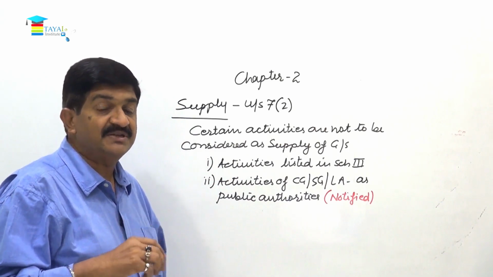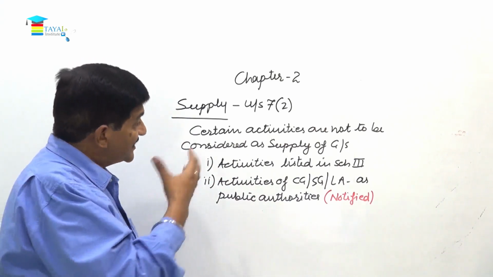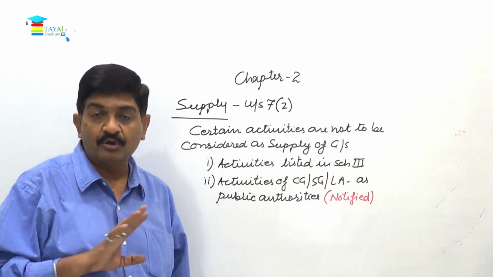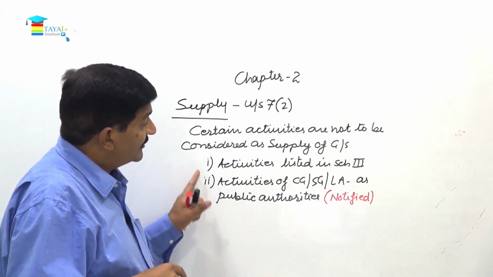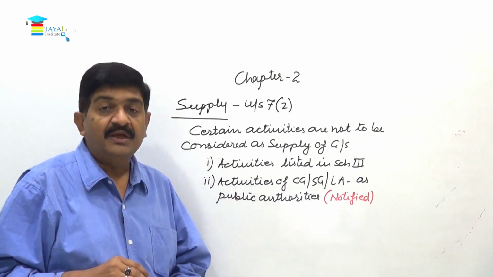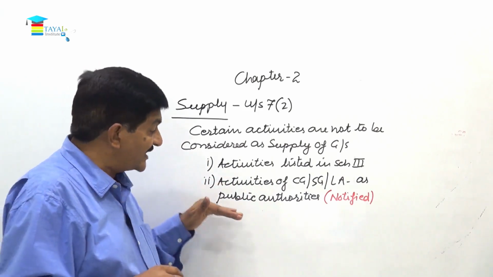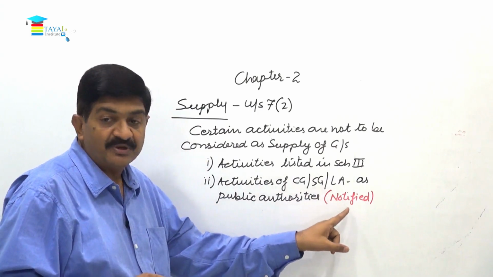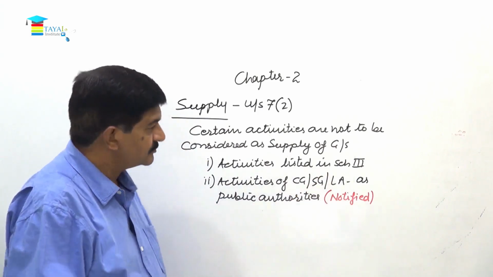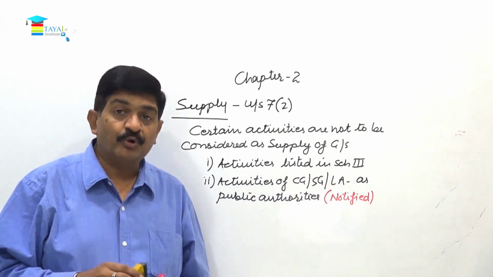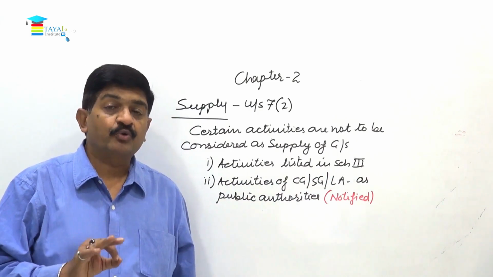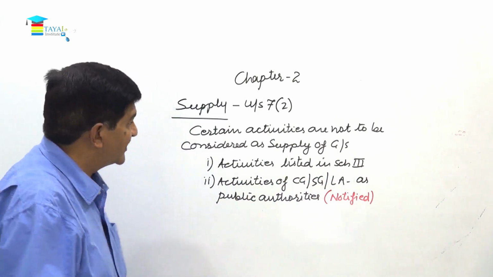In subsection 1 we said what supply includes, and subsection 2 says certain activities are not to be considered as supply. Those are the activities listed in schedule 3, and those are the activities by the central government, state government, local authority as a public authority, but the activities must be notified. Okay, so now you have understood what is called business, what is called supply. Now we go to the taxability.